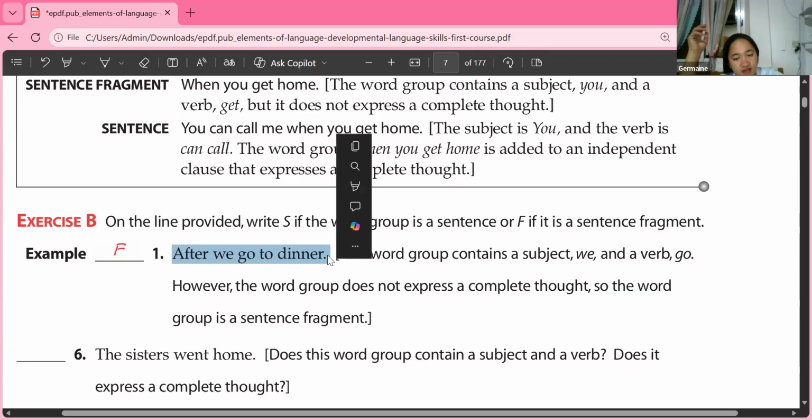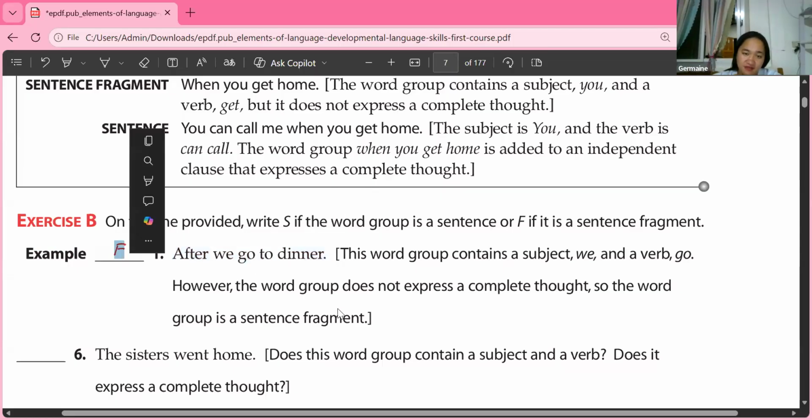After we go to dinner. Is it complete for you? No. So it's not complete. So that's why the answer here is letter F. It's a fragment. It has a subject, we, and go is the verb, but it doesn't tell us what we are going to do after dinner.